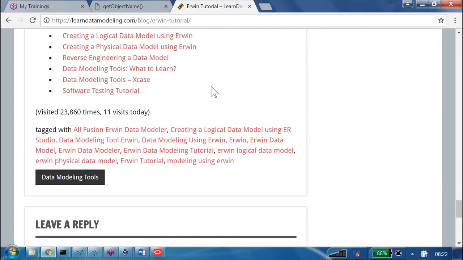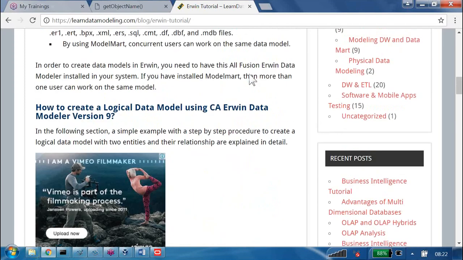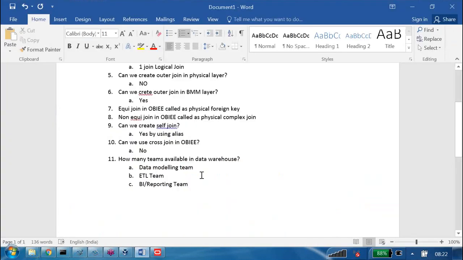What exactly are we going to do using this tool? These are the only activities. Number one, we decide what tables we need in our project: the table names.